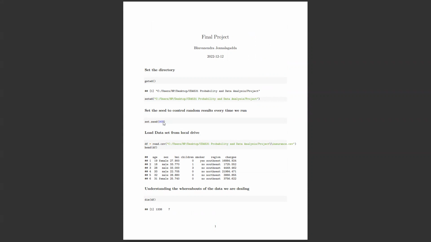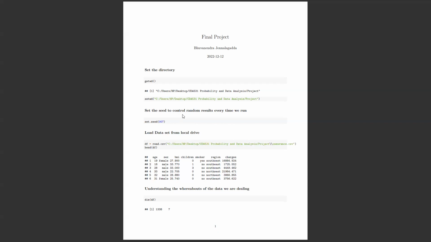Since it involves machine learning, when I resample the data in further steps, it divides the data randomly into 80%, 20%, whatever percentage I give. Every time I run it, it should not take other random data points and give different results. That should not happen. So I give some number, and we can give anything. Based on this, I eliminate the randomness, and whenever I run it, I get the same results unless I change the input.